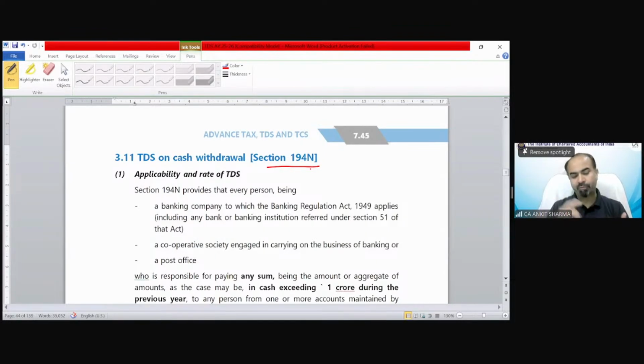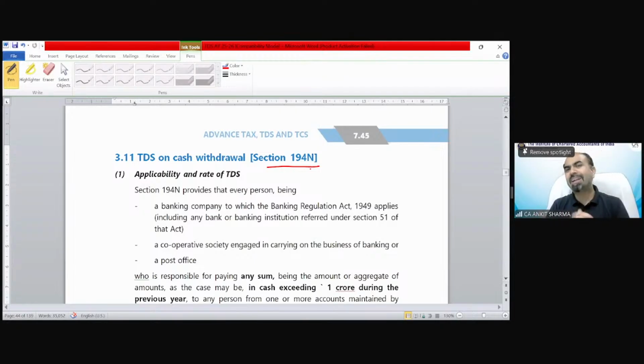If you see sections 192, 193, 194A, 194C, 194H, 194I, 194IB, 194J, 194M, etc., there is a payment from one person, but someone else is receiving the income. So there is some income being generated. That's why the TDS provision was there, and that was the whole concept of TDS.